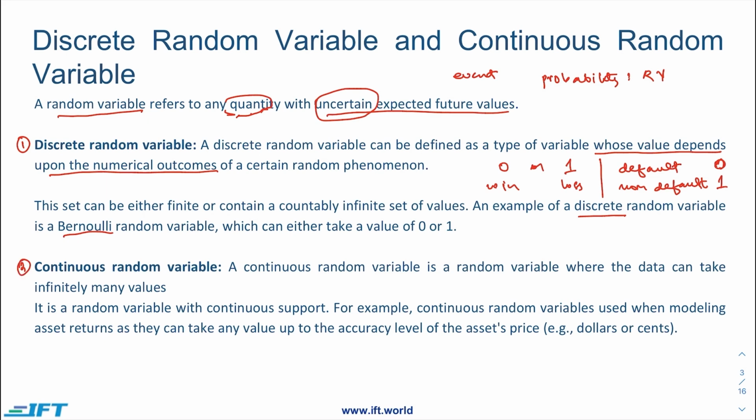Now the second random variable is continuous random variable. As the name shows, a continuous random variable is a random variable where data can take infinitely many values. So we discussed the probability of rain. The probability of rain can be 79%, or it can be 79.1%, or it can be 79.15%.